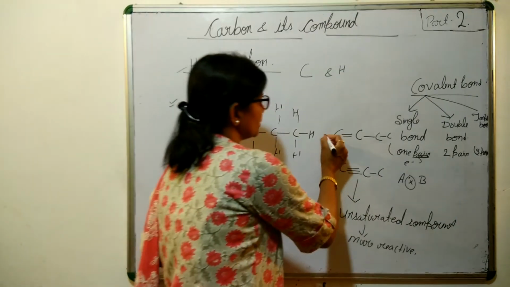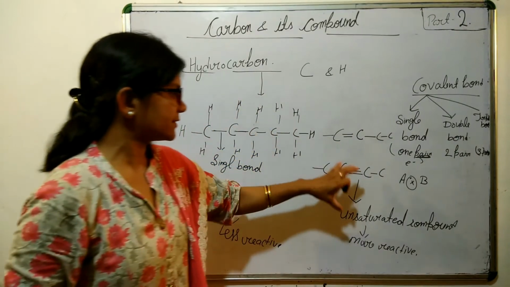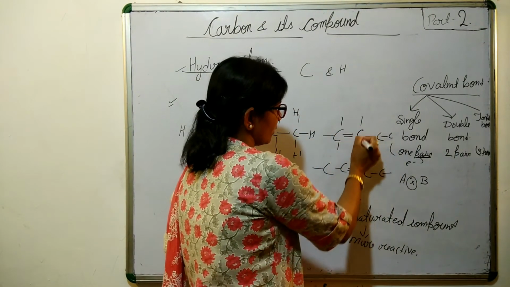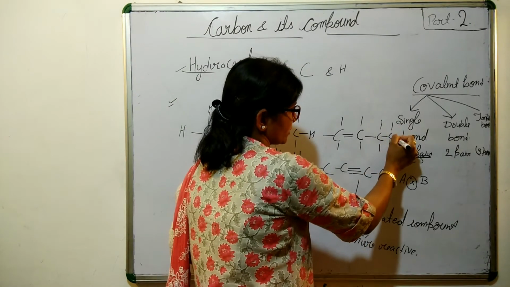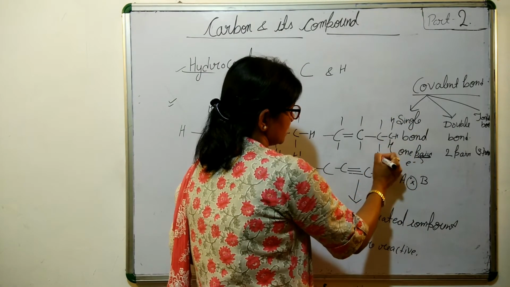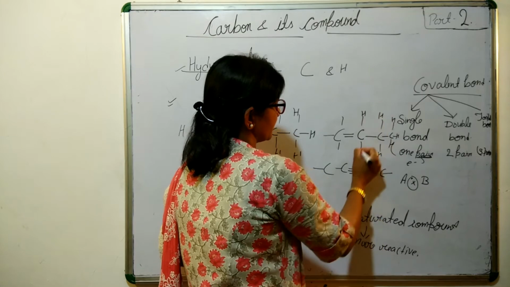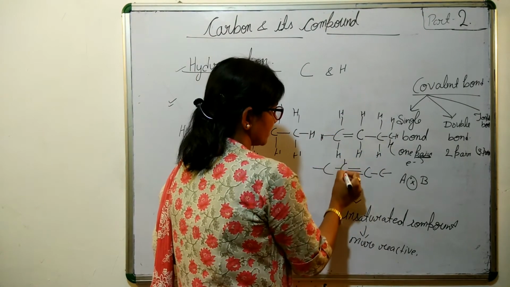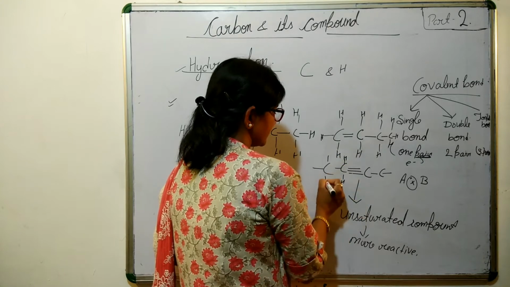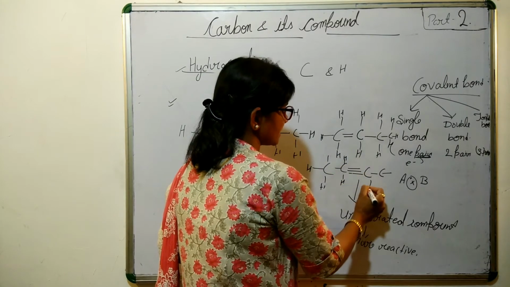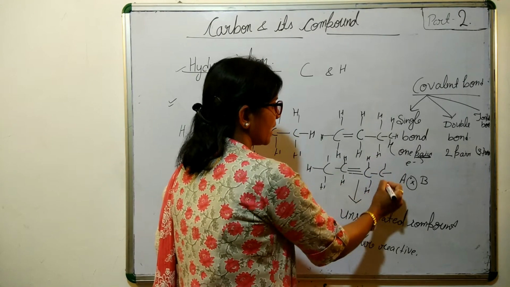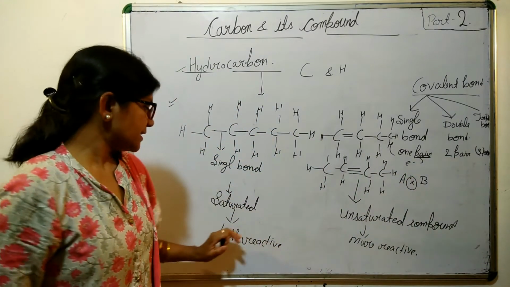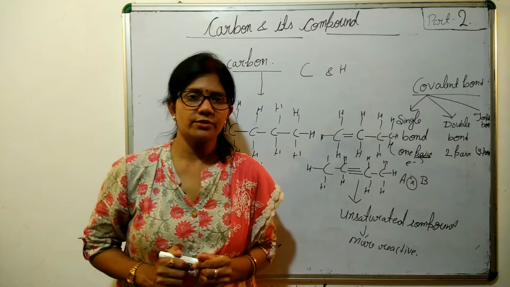When we want to draw a structure like this, at first we have to draw the skeleton, and then we satisfy all the remaining valency with hydrogen atoms. So you can see now your compound is complete in this way. So that was unsaturated and saturated hydrocarbons.